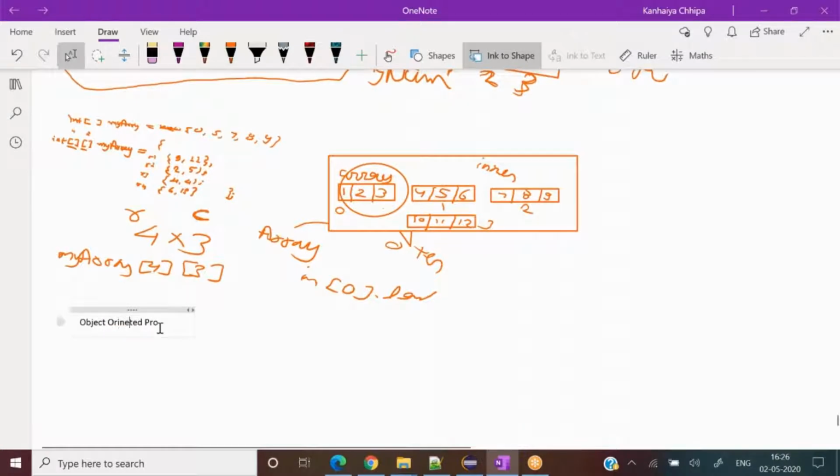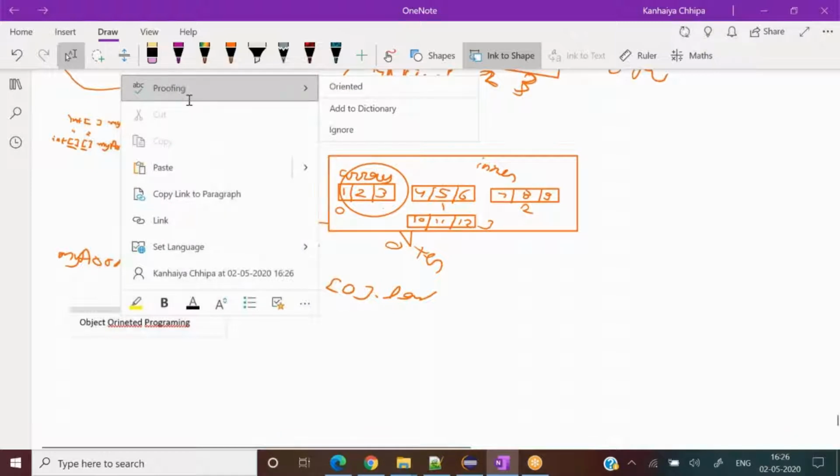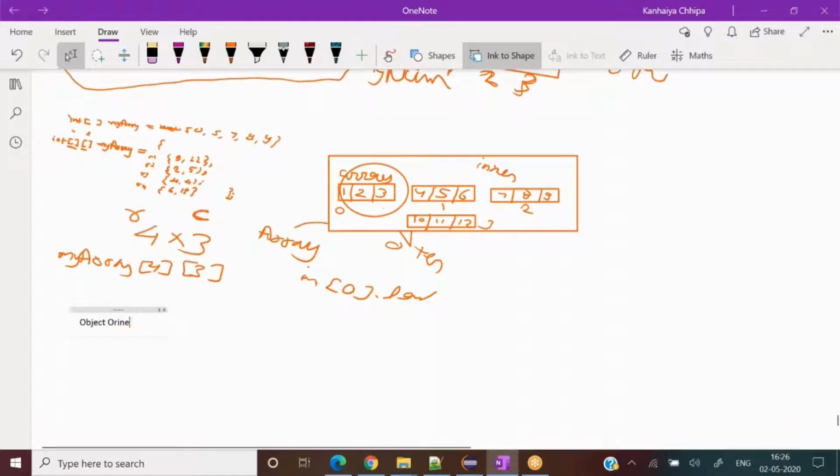So, what is the opposite of object oriented? See, a lot of programming languages are there. I would not say opposite. I would say some programming languages have a different style of programming.